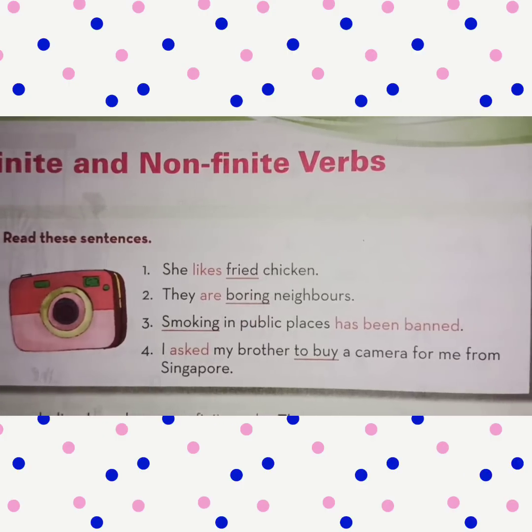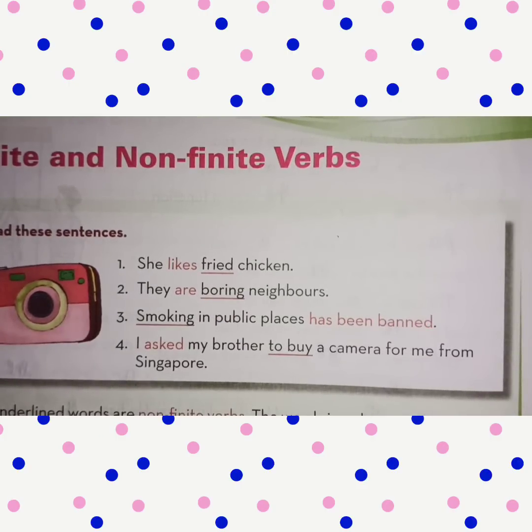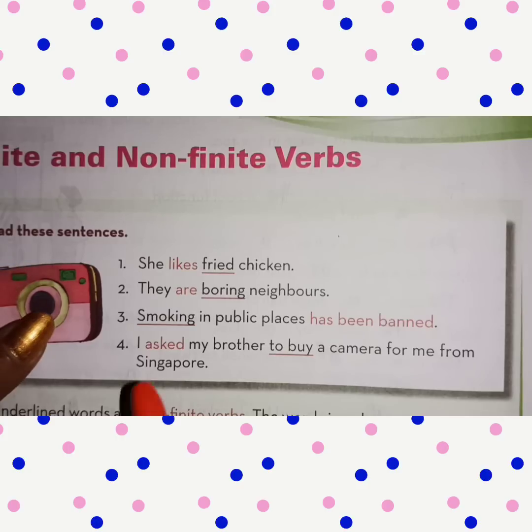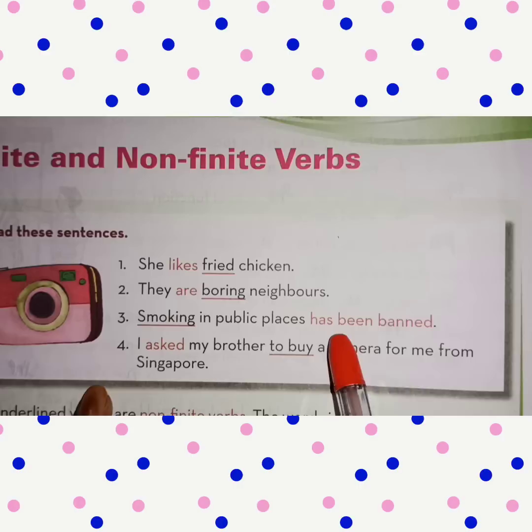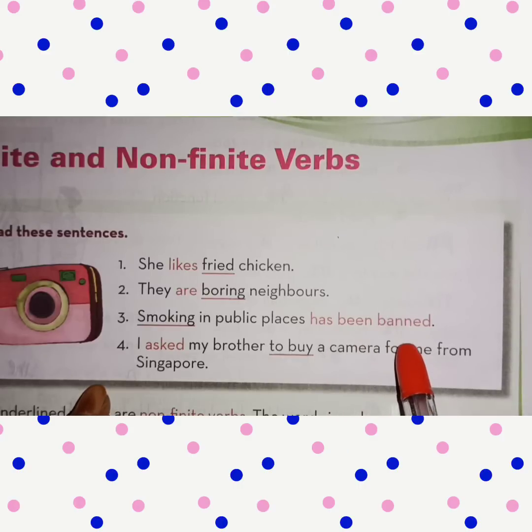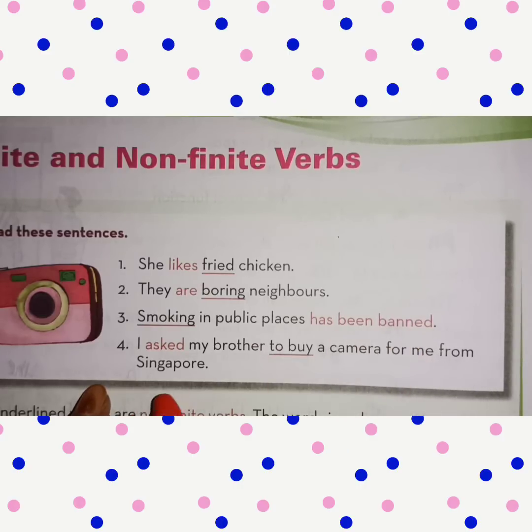Read these sentences. First example, she likes fried chicken. Second example, they are boring neighbors. And third example, smoking in public places has been banned. And the fourth one is, I asked my brother to buy a camera for me from Singapore.